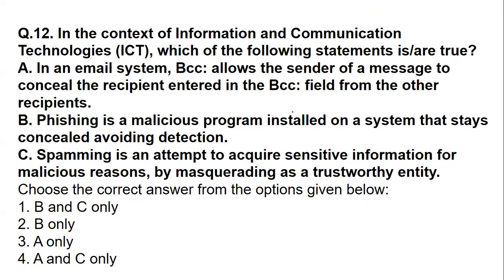We have statements. You have to say which is true and which is false. We have three statements. In email systems, BCC allows the sender to conceal the recipient entered in the BCC field from the other recipients. Such a type of question was there in one of the previous year questions, not similar, completely different, but the BCC topic was there. Concealed means secured. Phishing is a malicious program. Spamming is an attempt to get sensitive information, right?